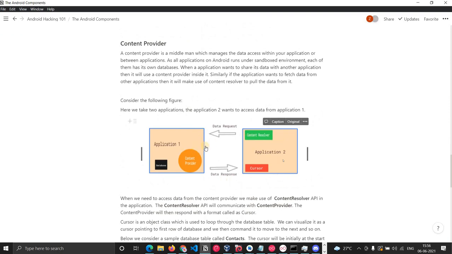So if you remember, this is basically what will happen now. Application one is my users app, which will have a content provider inside it, and application two will call the content resolver API from its own application, and then it will fetch the details. In the response we get a cursor, and then we write code particular to it, and then we display the users. So this is what will happen now.